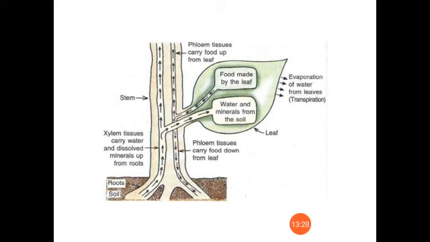Sieve tubes, companion cells, phloem parenchyma, phloem fibers, which you studied last year. Sieve tubes are also column like cells, but here the difference is that the transport of food and other material is an energy requiring process, or an active process.